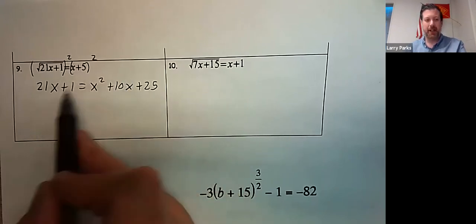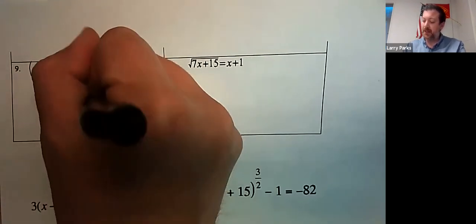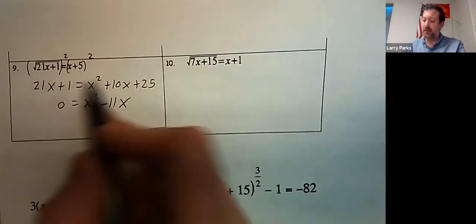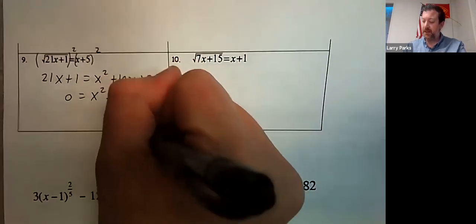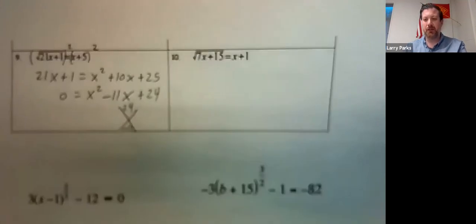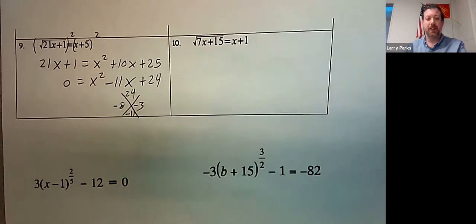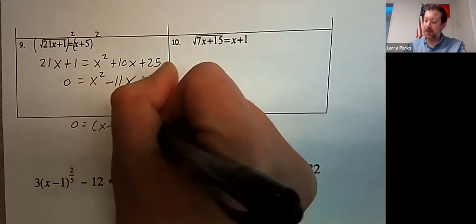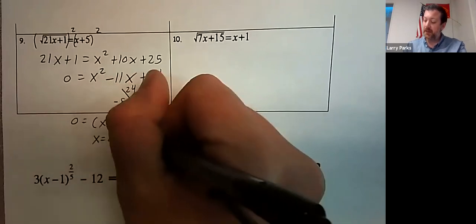I'm solving for a quadratic. I move everything over. Subtract 21x. 10 minus 21 is negative 11. Subtract 1, I get 24. I then factor. What multiplies to 24 but adds to negative 11? Negative 8 and negative 3. So then this becomes 0 is x minus 8, x minus 3. And I think my answers are 8 or 3.